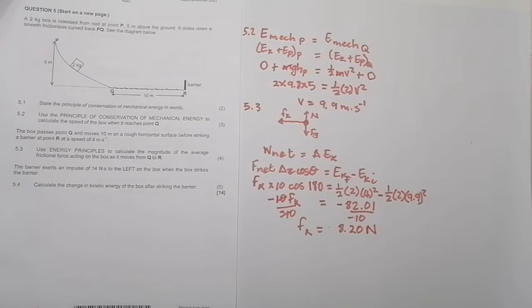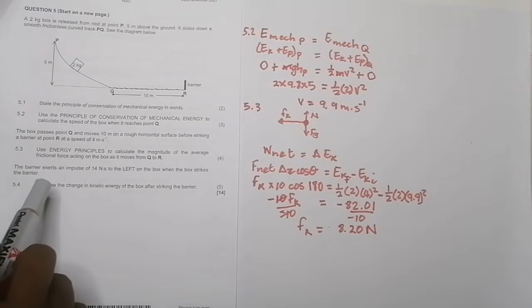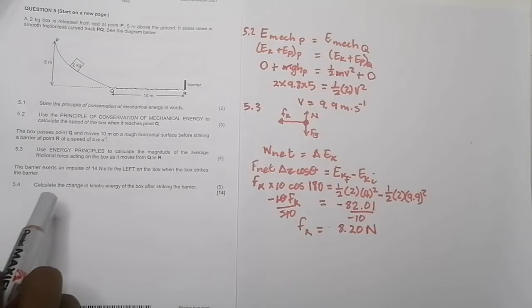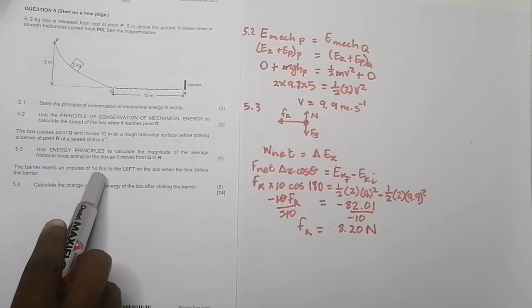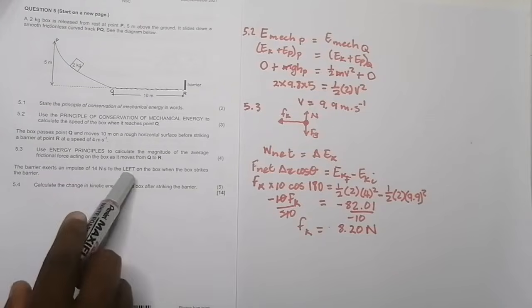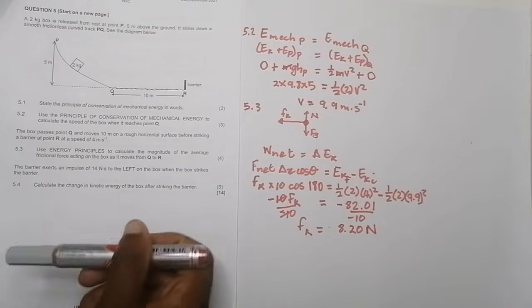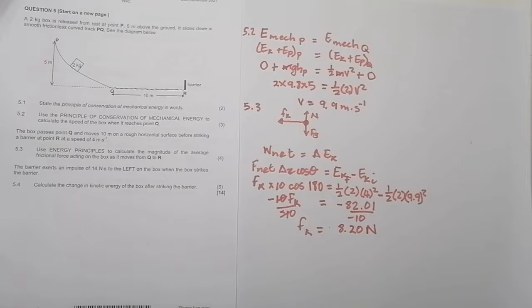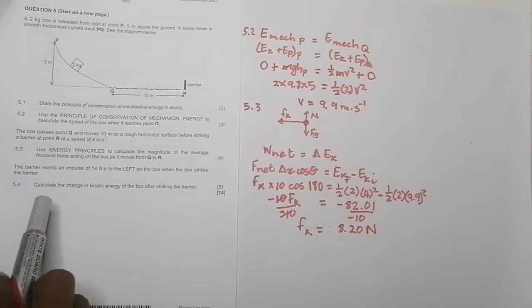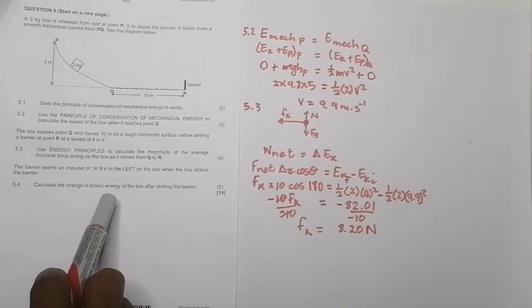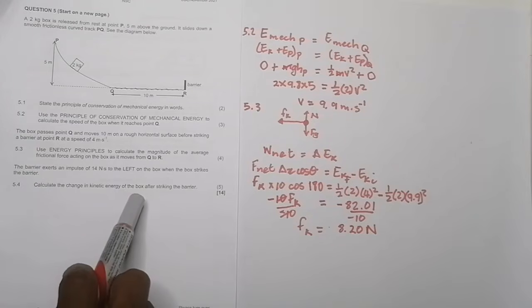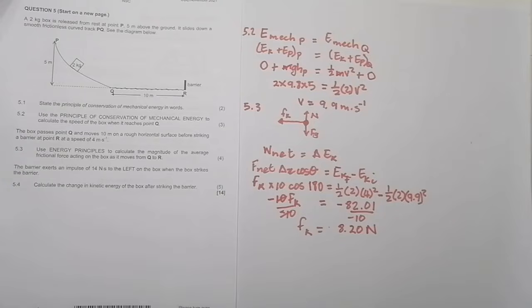Now the last question. They say to us the barrier exerts an impulse of 14 Newton seconds to the left, so in that direction, on the box, when the box strikes the barrier. Now they say, calculate the change in kinetic energy of the box after striking the barrier.